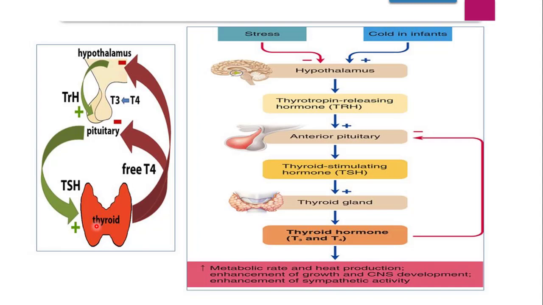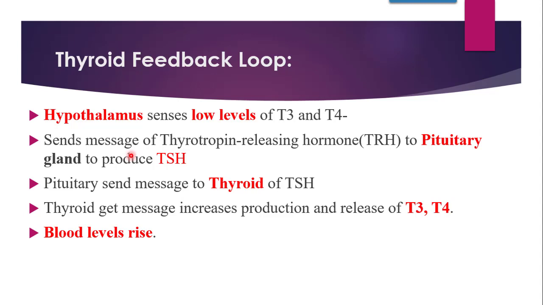But when there is a deficiency of thyroid hormones, the low levels of thyroid hormones are sensed by the hypothalamus. It will pass the signal to the pituitary. There will be no TRH, there will be no TSH, and there will be no T3 and T4 hormones. So this, in words, is what I have written as the thyroid feedback loop.